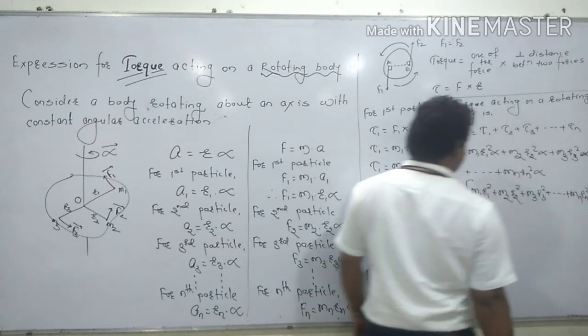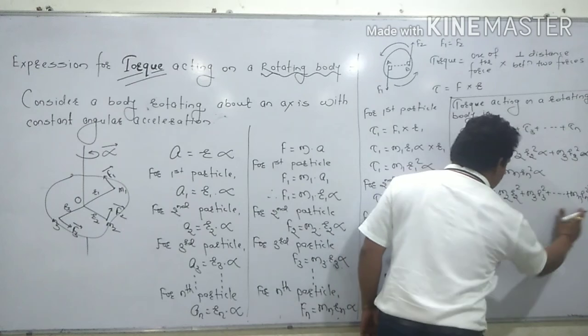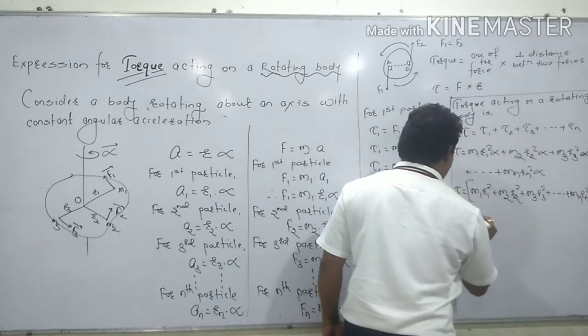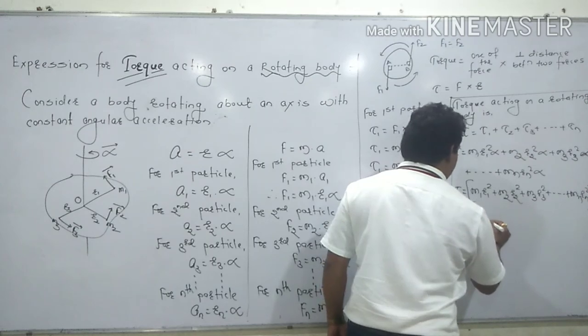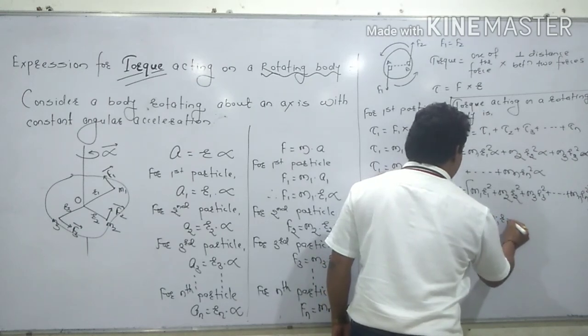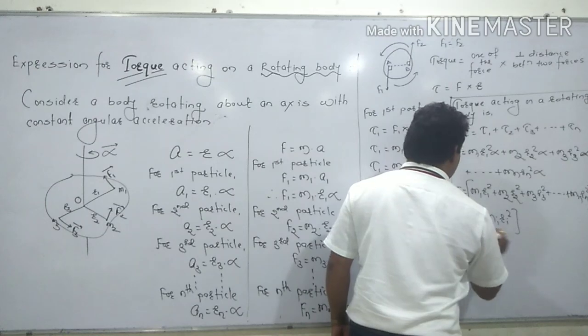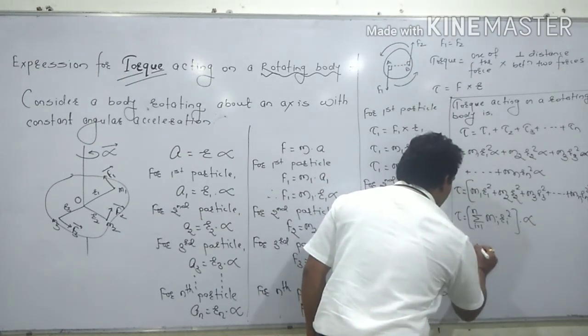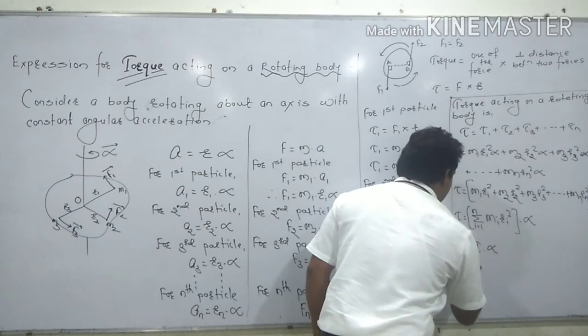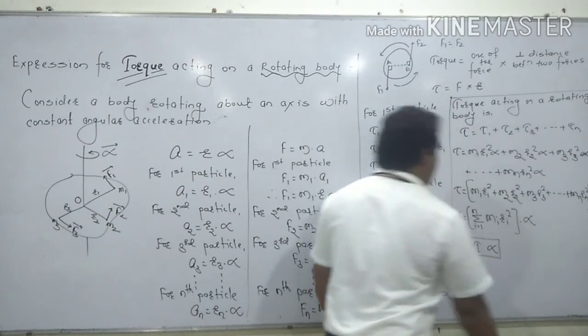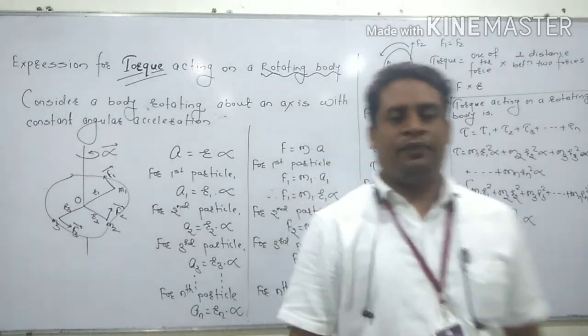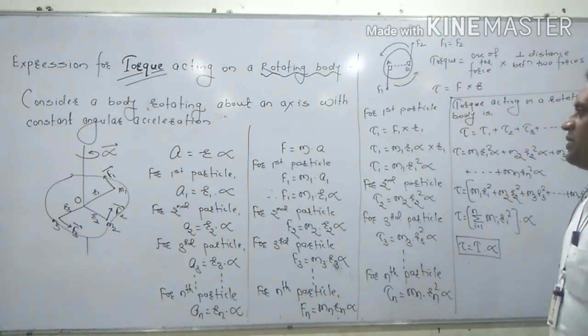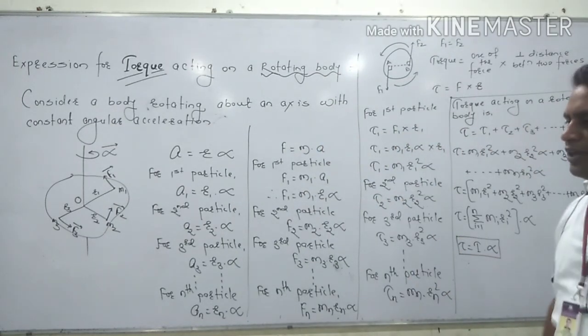and alpha is common. But in this case, this is the summation of i is equal to 1 to n mi ri square, and this is multiplied with alpha. This is called the moment of inertia, which is denoted by I, and the formula becomes torque is equal to I alpha. This is an expression for the torque acting on the rotating body.